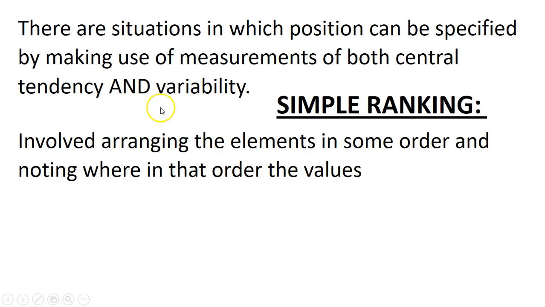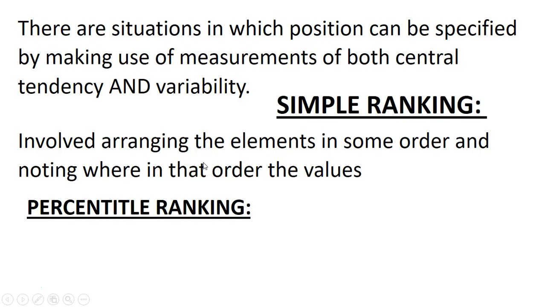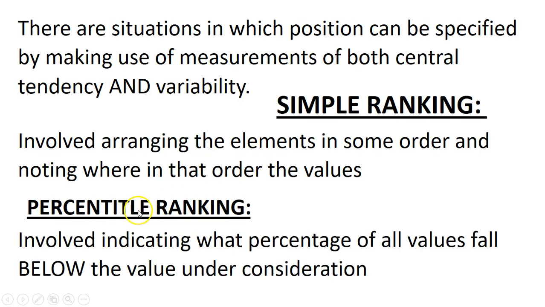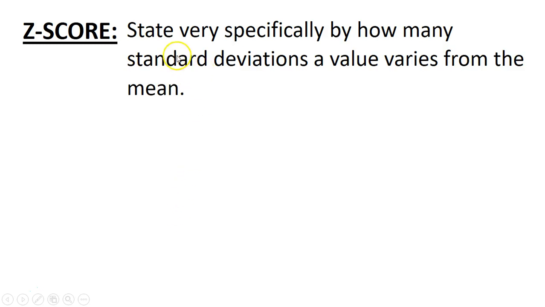So you have simple ranking, which I just stated. That involves arranging the elements in some type of order and noting where they are in that order, right? That's just simple, like he was first overall, he was second overall, kind of like a class rank in a way. Percentile ranking involves just a percentage of all values that fall below the value that you are looking at. They all fall below that. A z-score, we went over that before. That states very specifically by how many standard deviations a value varies from the mean. So how does it vary from the mean?